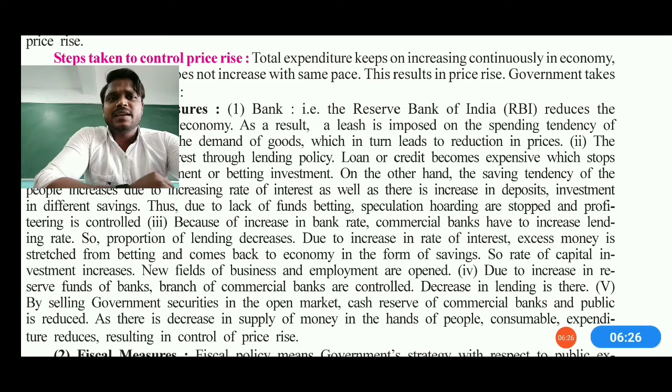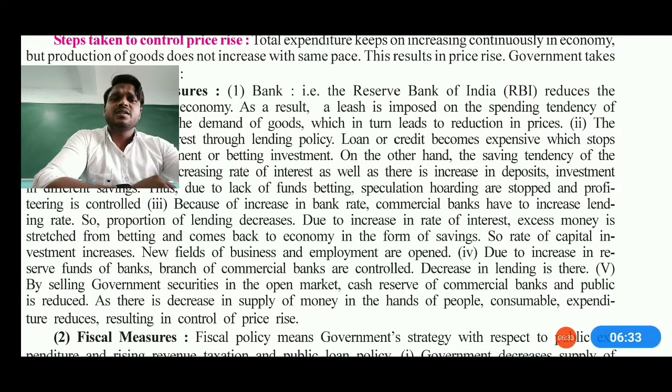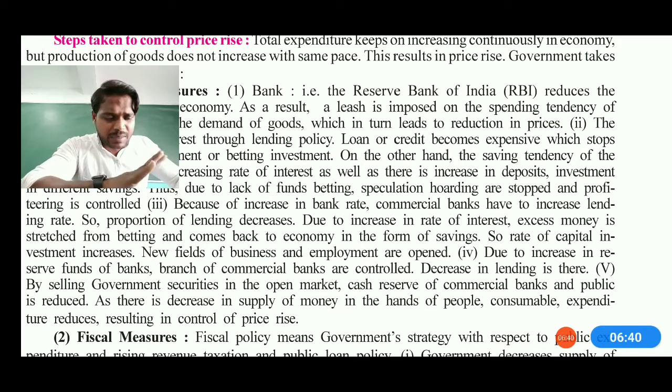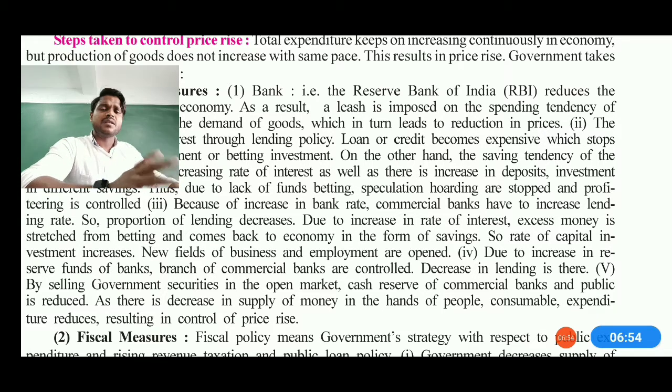That is how total expenditure keeps on increasing continuously, economic power also increases, and if production of goods does not increase at the same pace, then the result also leads to price rise. It means that if my income source is generating the maximum, as well as my friends and everybody in my group, and we demand a product in a higher amount, so if it is not available, and if they make it specially for me, then obviously it will raise the price.